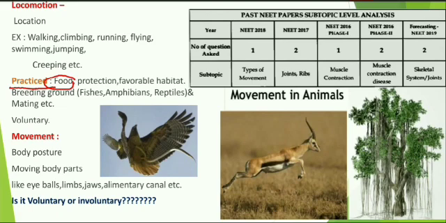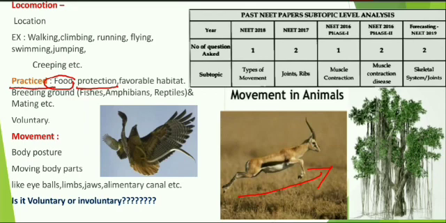Next one is protection. It is quite common in all animals. We can look at this animal, the deer. It looks like jumping or running, and this animal is doing this kind of action to protect itself from predators like lion, cheetah, tiger, etc. Because of this protection, they must fly, they must creep, they must do some kind of activity for their protection.